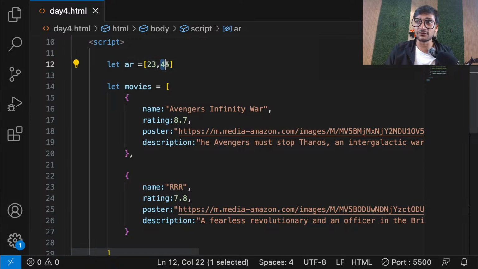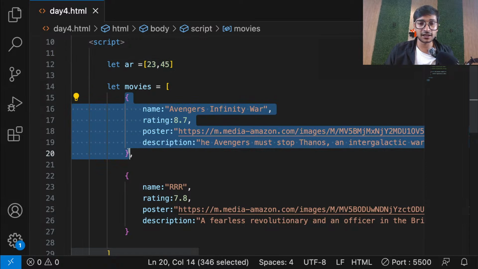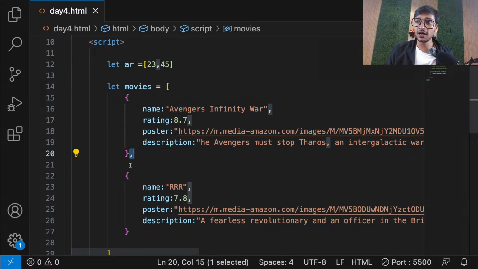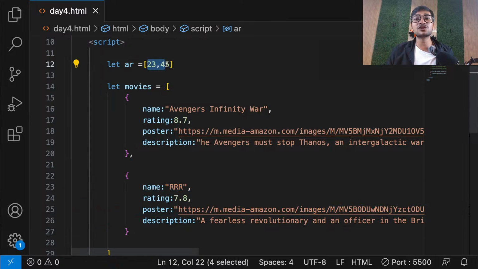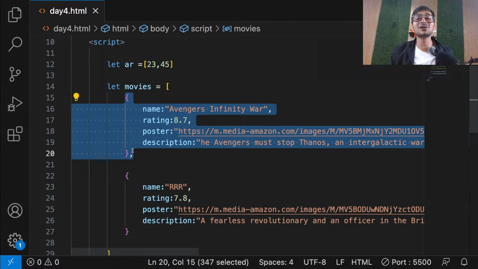23, 45. Just like that. First object, first element, comma, the second element. Guys, the only difference here is this array looks small. That's why they are in one line. This data is big. That's why I'm writing it in multiple lines. But the concept is the same.